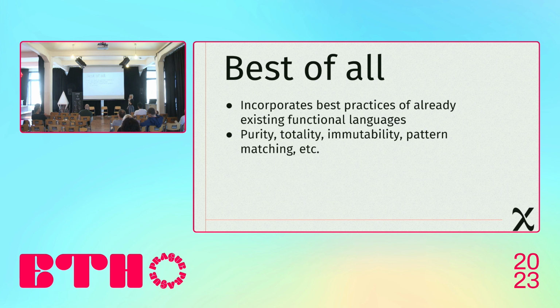So currently, from functional programming, we are using purity, totality, immutability, pattern matching. Pattern matching means that the function could decide which actions to run based on the pattern of the input argument it has.